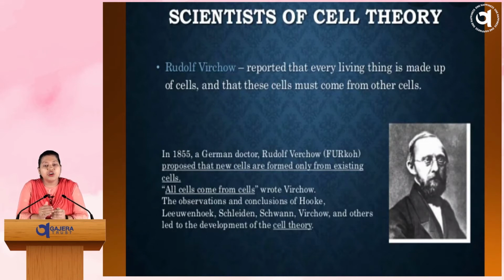That means if a new cell is forming, there must be a pre-existing cell from which the new cell has formed, right? Like this, Robert Hooke, Leeuwenhoek, Schleiden, Schwann, Virchow, many great scientists discovered the cell theory.